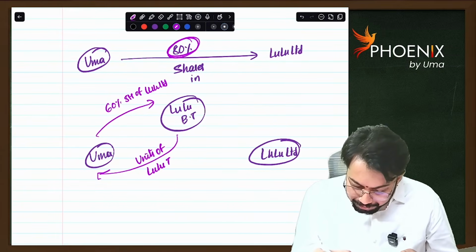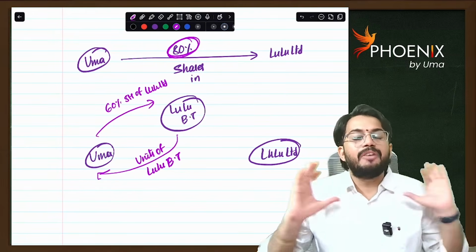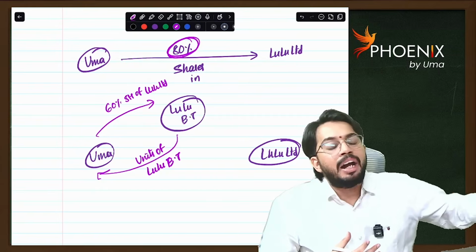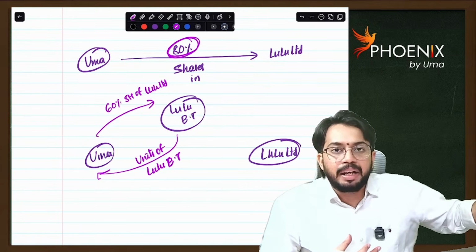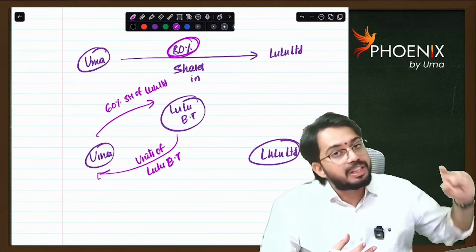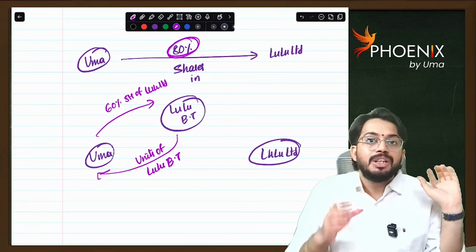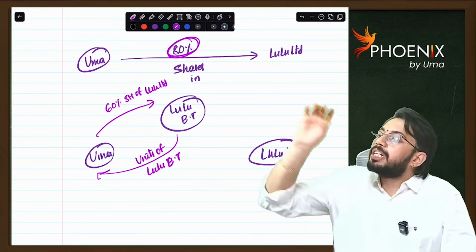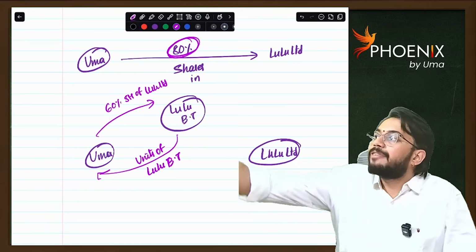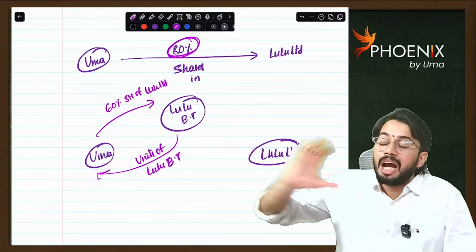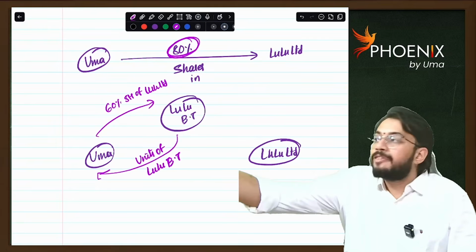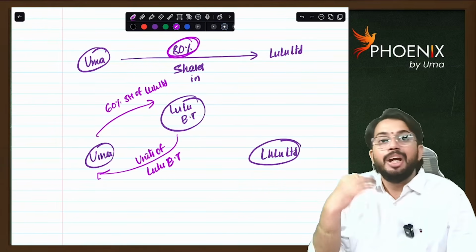Am I correct? So here what is happening? Actually, I am having one company, but I don't want to own that company completely. I wanted to create a business trust, so I created it. After creation, I am transferring my Lulu Limited shares to Lulu Business Trust, and from Lulu Business Trust, I am taking units.